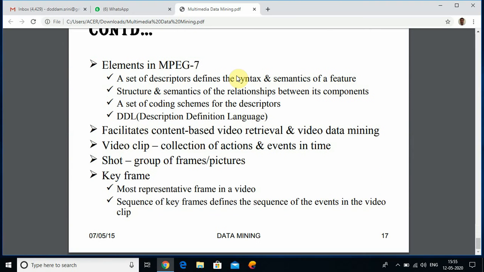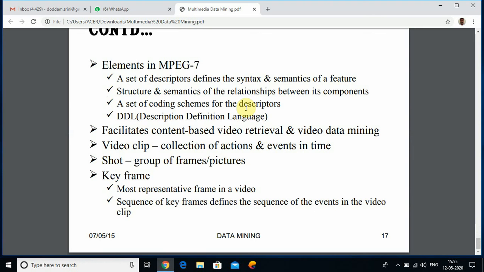What are the elements in MPEG-7? First is a set of descriptors that define the syntax and semantics of a feature; second is the structure and semantics of the relationships between its components; third is a set of coding schemes for the descriptors. Fourth is DDL, the description definition language. It facilitates content-based video retrieval and video data mining.